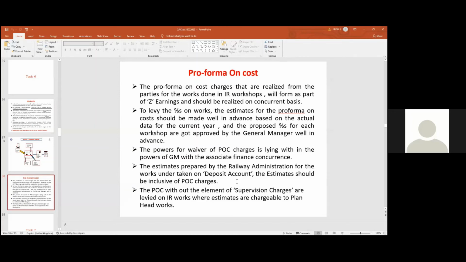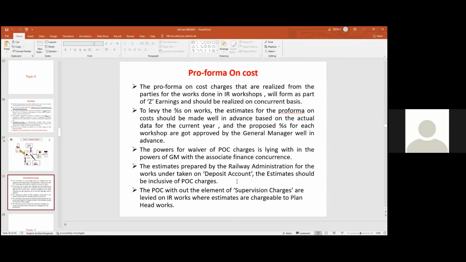Wherever we are making some estimates on major works, in that case, without the element of supervision charges, even for the railway works, we can levy the pro forma cost. So this is important about the pro forma cost. It is a bus for your exam.